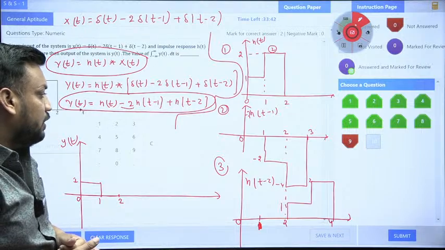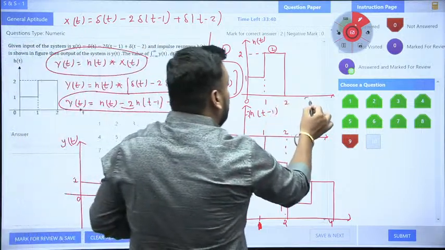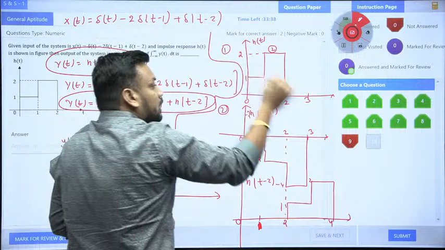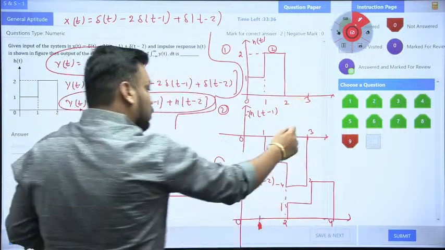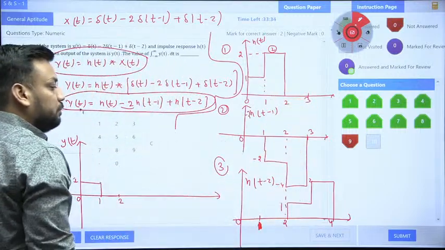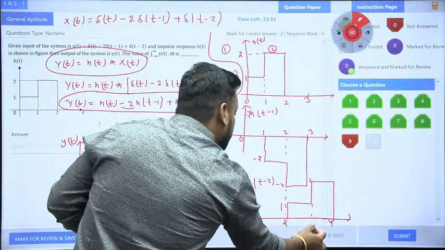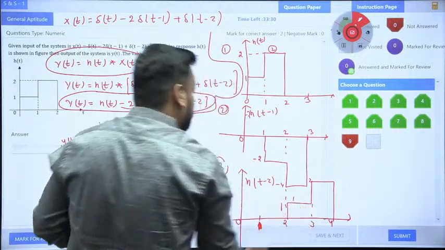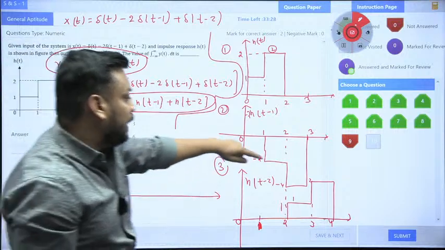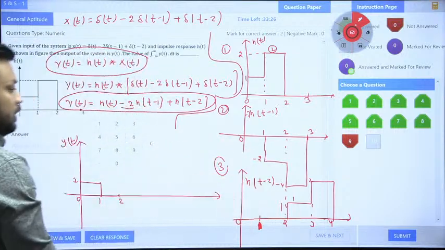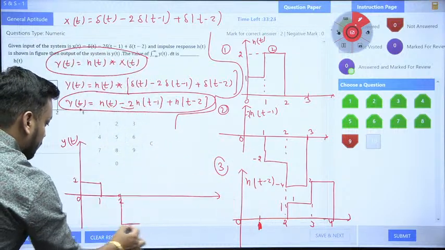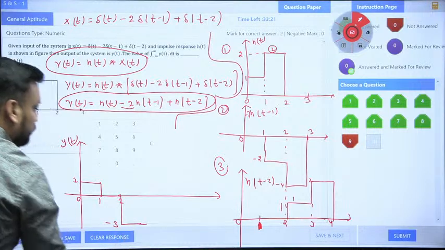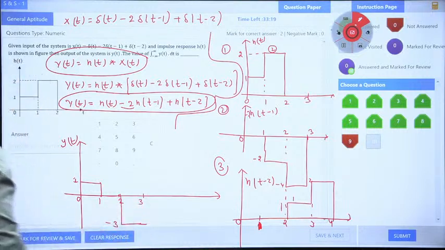Now next is what, guys? 2 to 3. So between 2 to 3, the first signal will give you 0 value. Between 2 to 3, the second will give you minus 4. And between 2 to 3, the third will give you 1. So actually you need to add minus 4 plus 1, so minus 3. So it means here minus 3, guys. From 2 to 3 you will have minus 3.